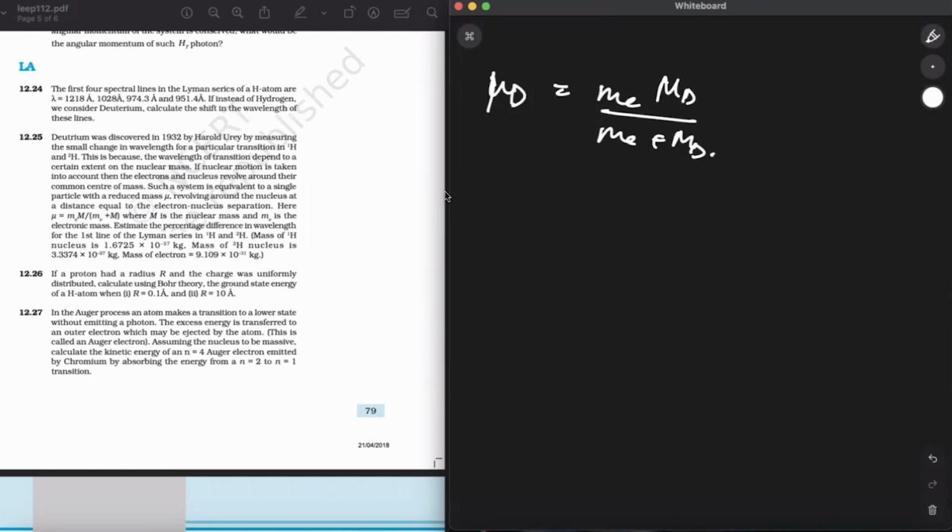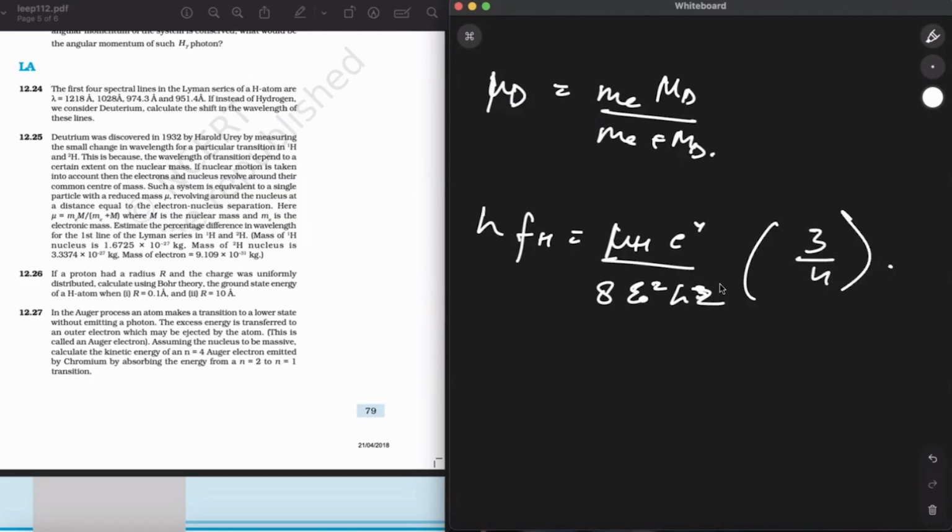Then the frequency of the first line in the series can be written as mu H e^4 over 8 epsilon naught square h cube, times 1 minus 1 by 4, which will be 3 by 4. Okay, this is part 1. And now the wavelength for the transition, lambda H, can be written simply as mu hydrogen e^4 over 8 epsilon naught square h cube c.